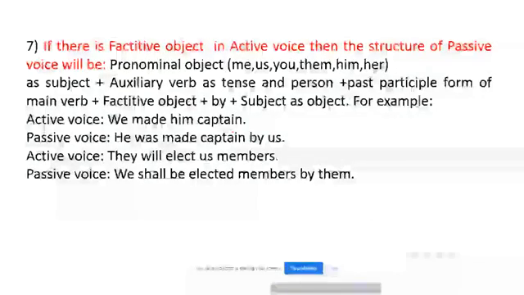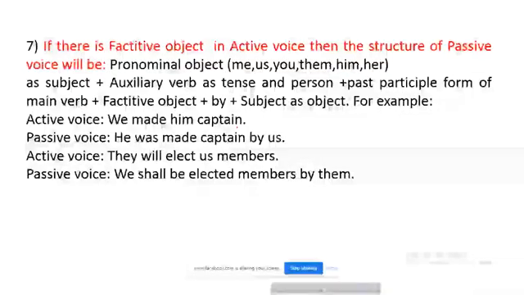If there is a factitive object in active voice, then the structure of passive voice will be: pronominal object as subject plus auxiliary verb as tense and person plus past participle form of main verb plus factitive object plus by plus subject and object. For example, in active voice, we made him captain.